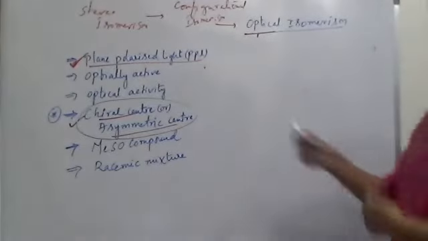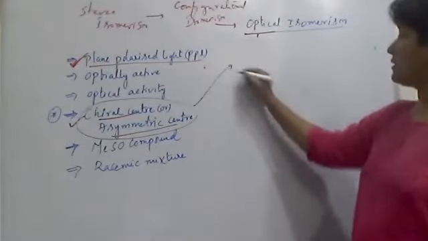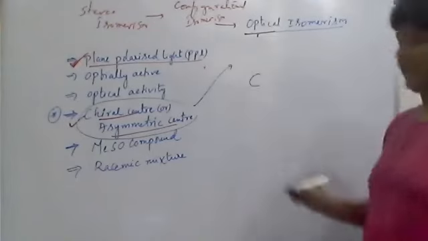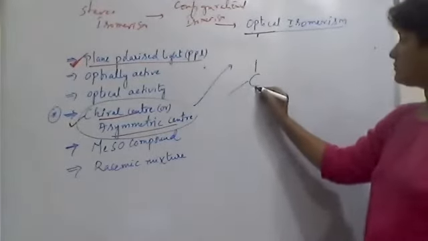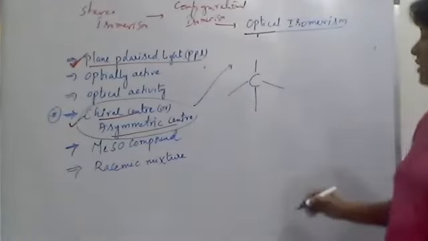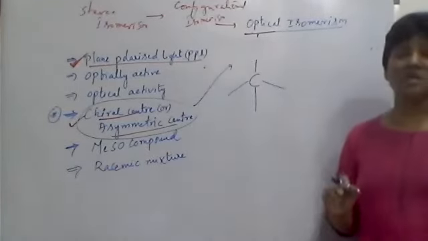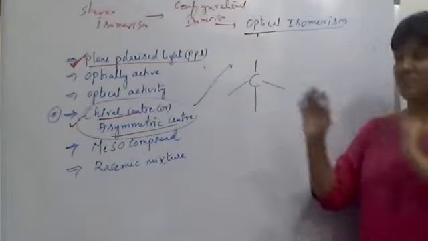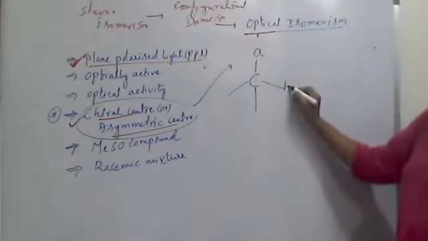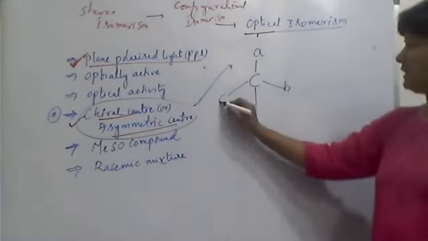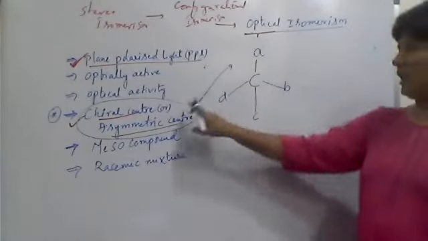Now our topic is chiral carbon. So this is a carbon, and it has four bonds, and all four bonds are single bonds, means sp3 carbon. If it is attached with four different groups A, B, C, D, such a carbon is called a chiral center.